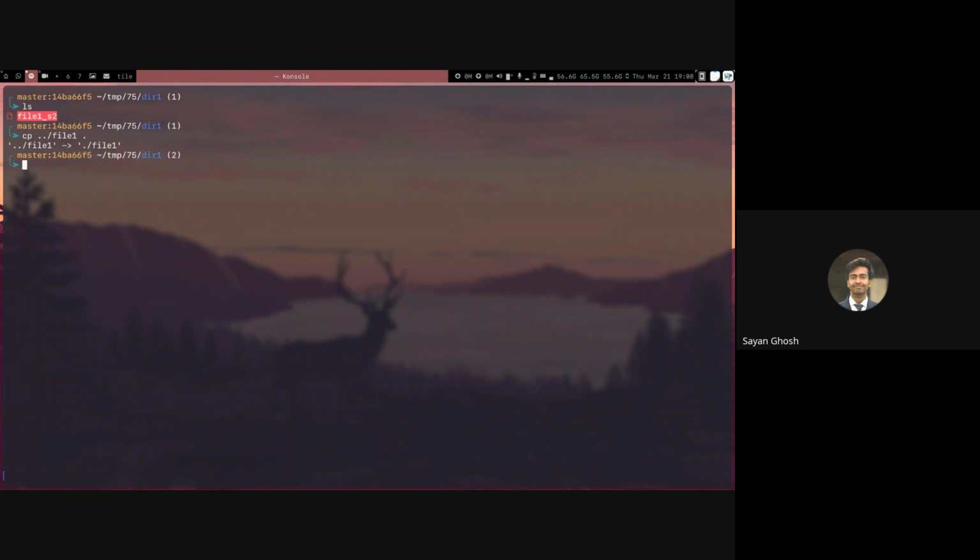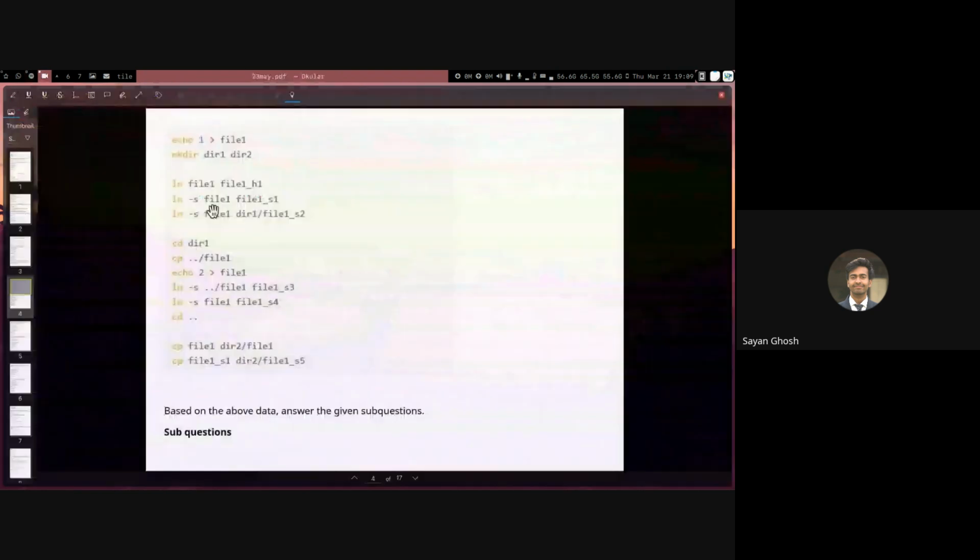As soon as I have copied that file, it is not linked or anything. This is a totally different file which has the same contents. Now this folder also contains a file called file1, so you can see this link is no longer broken. It is no longer red, it is now green, because it is now able to point to a file called file1 in the same directory.